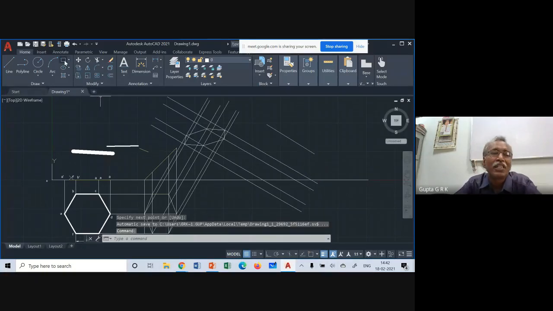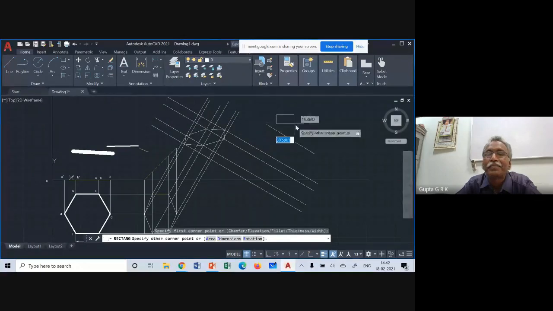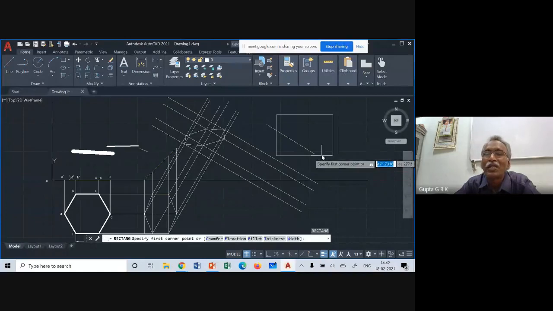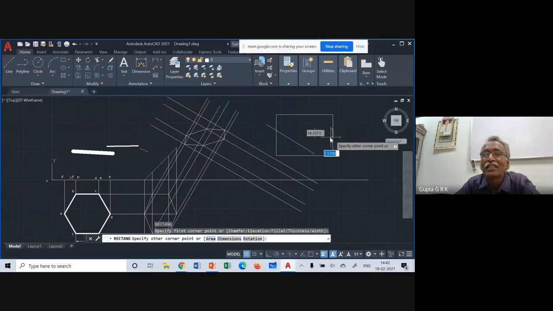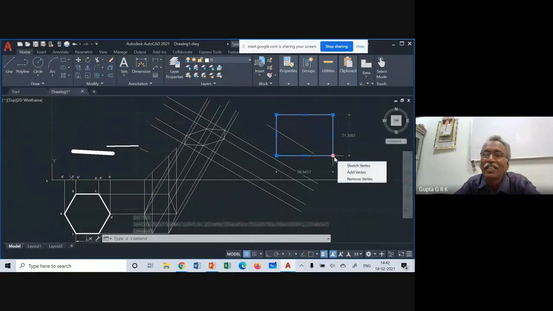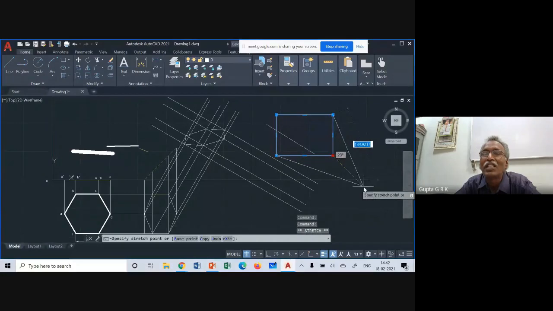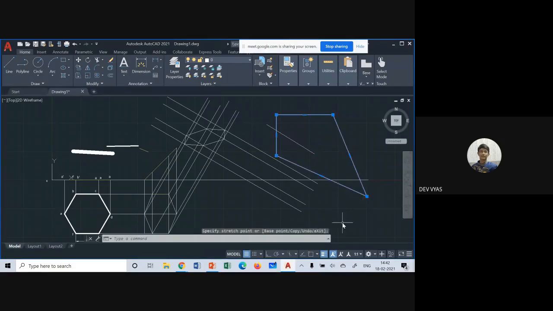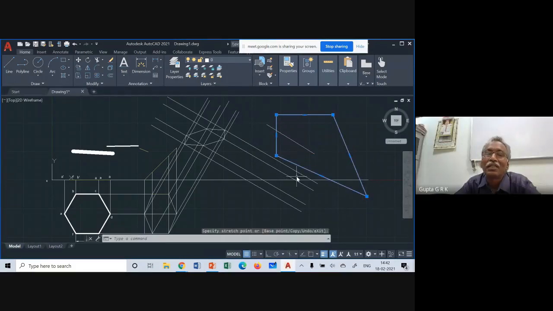Okay, there is something called hard points. So if I click on this, blue points are coming, right? If I click on this, it becomes a hard point, and I can change this like this. Okay, there are so many features, but as I told, as you go on further, like